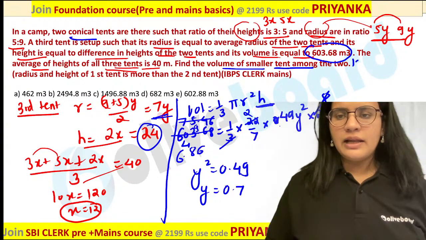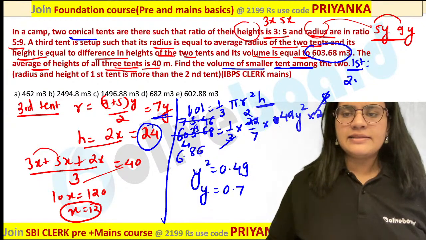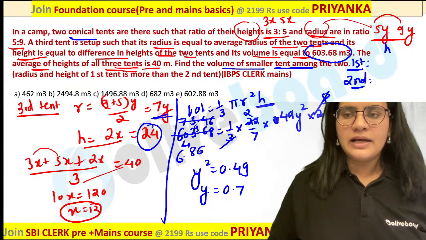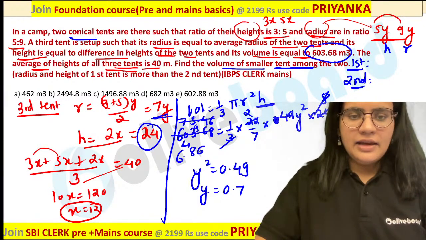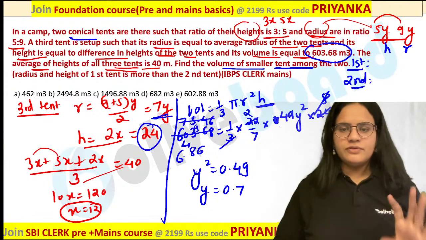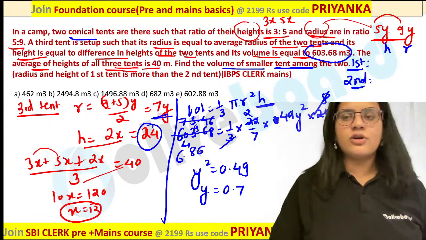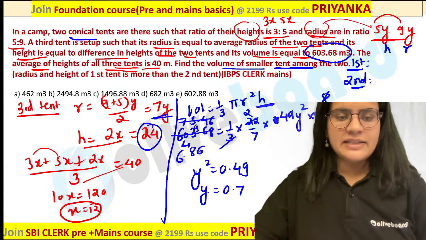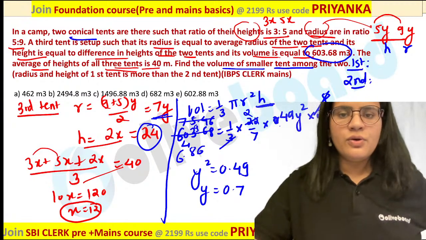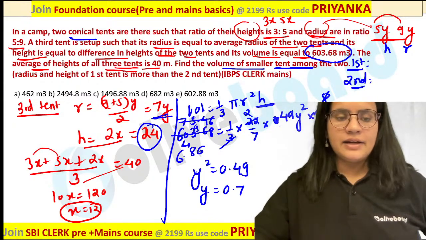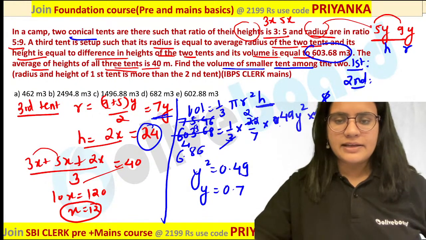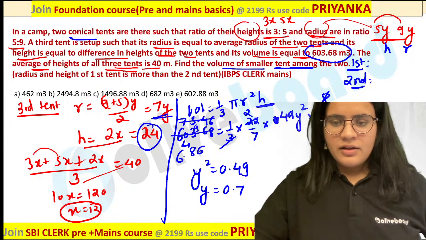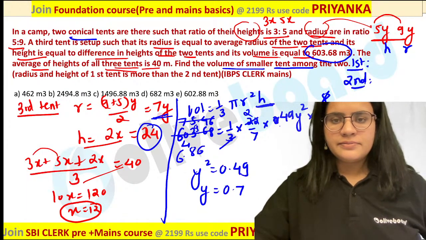Now, first of all, can you tell me the parameters for the first tent and second tent over here? So you have to tell me what would be the height and what would be the radius. Can anybody tell me what would be the height and radius of the first tent and the height and radius of the second tent over here? You have all the values now. You have the x value in front of you. You have the y value in front of you. Can you simply tell me what would be the height and radius of the first tent and second tent in this case? How will you do this?